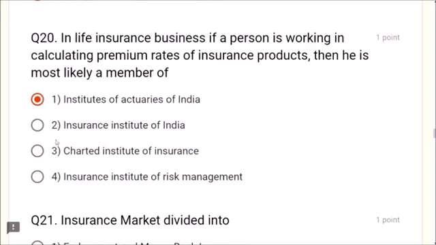Right, friends? Insurance Institute of India? No. Chartered Institute of Insurance? No. Insurance Institute of Risk Management? No. So the key word is actuaries. Please remember this. It is a very, very important question, friends.